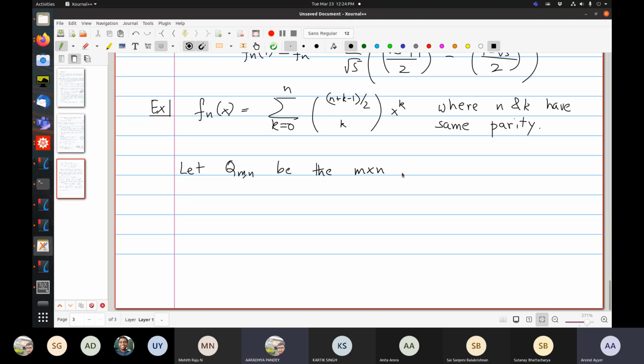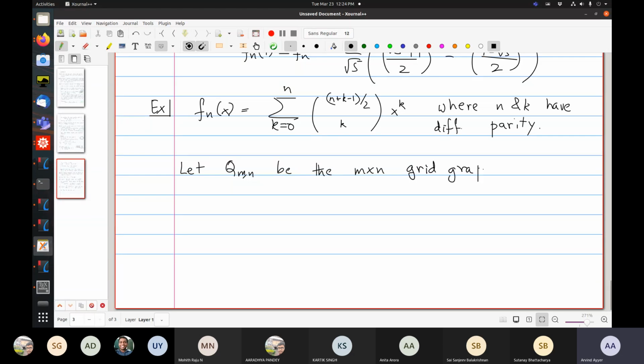You mean n and k have different parity in the last one? N plus k minus 1? Sorry, different parity. Thank you. Yes, n plus k minus 1 should be an even number. Thank you. Yes, so let Q_mn be the m by n grid graph.